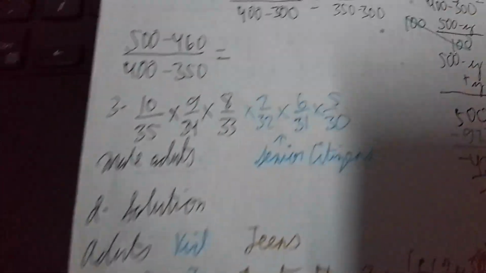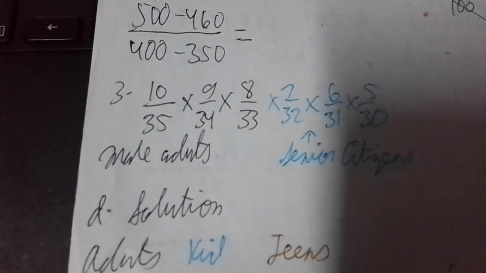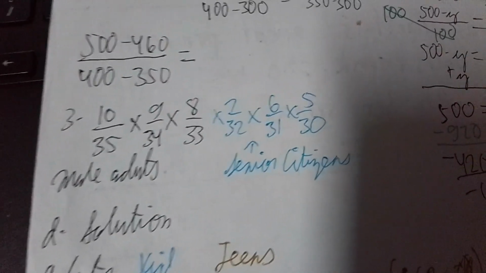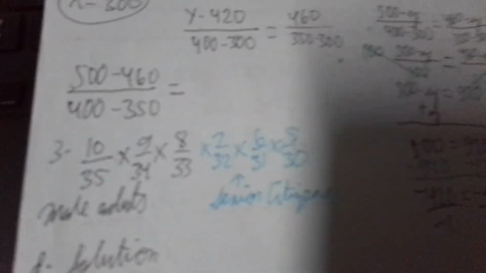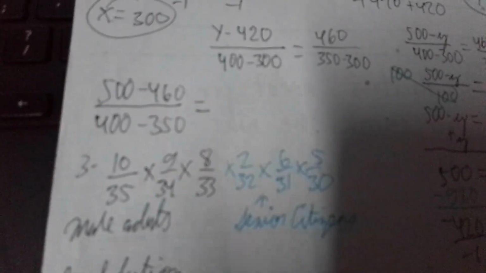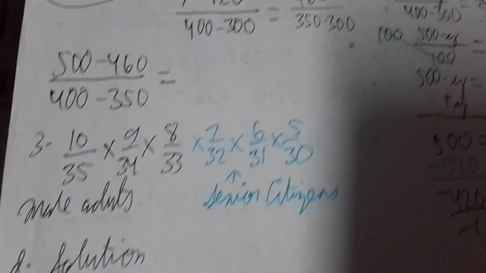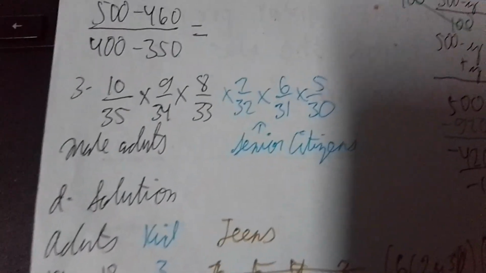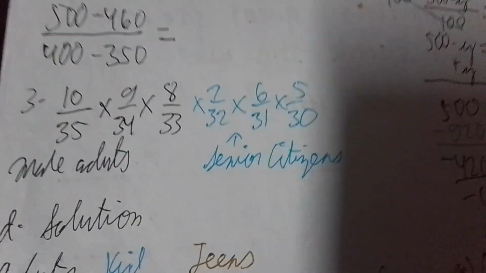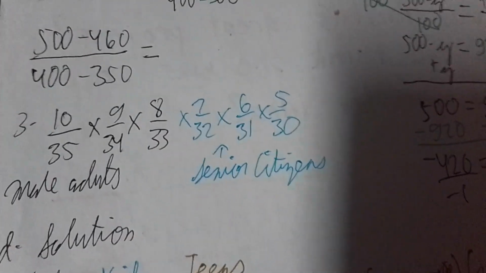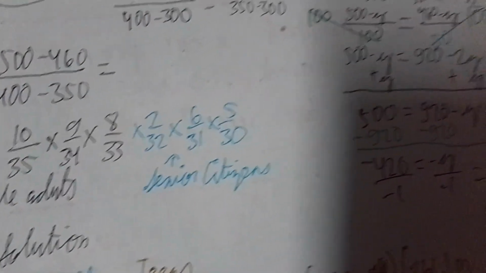And remember, it says at least 3 teenagers. So we have 2 adults, 1 kid. Now, we need either 3 or 4 teenagers, depending on the situation. So this is exactly what we're going to do now.